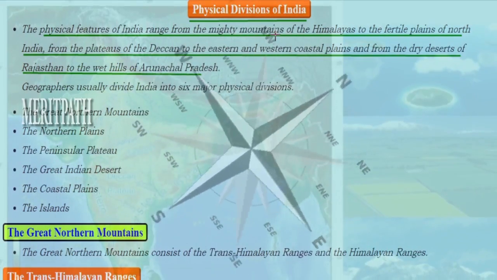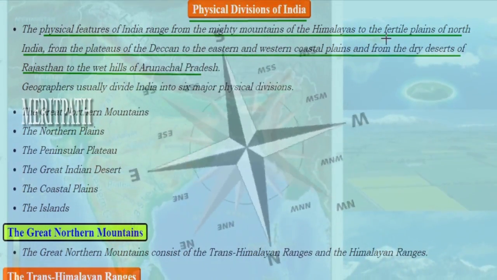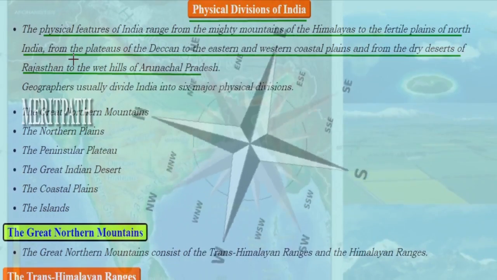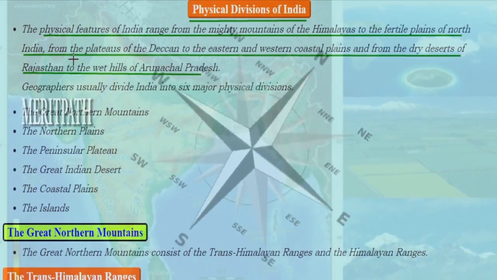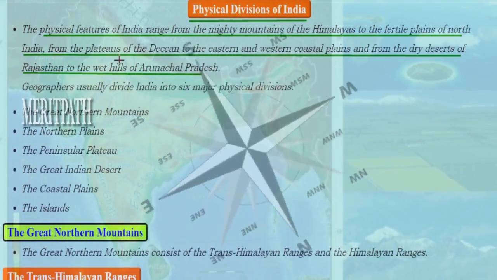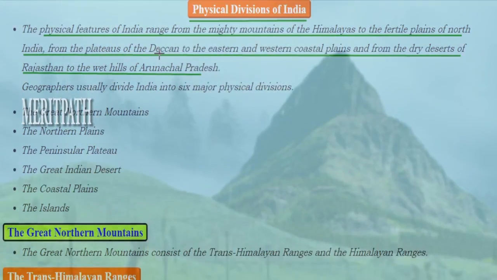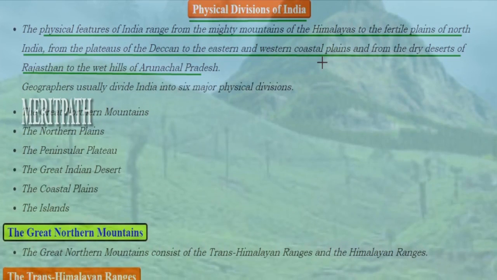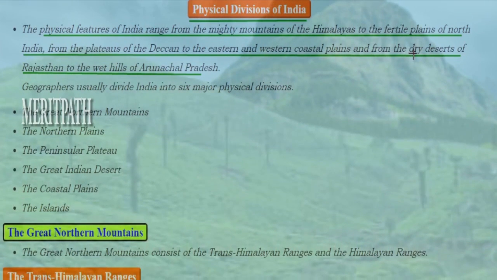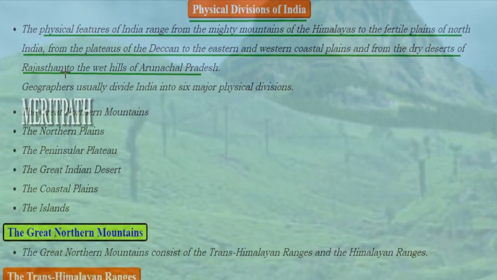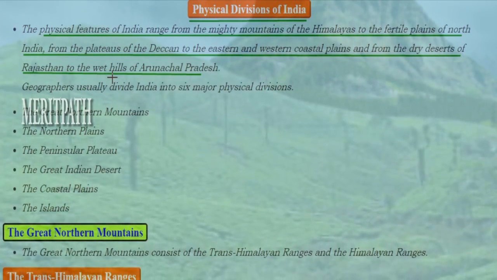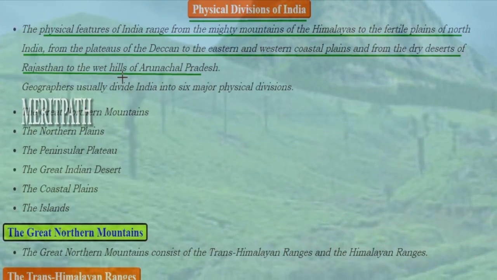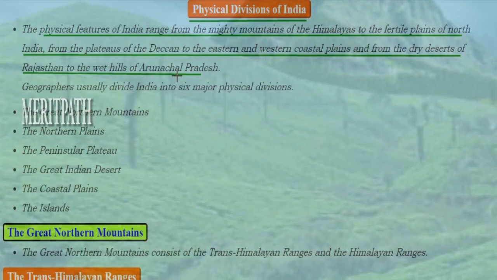So they are the mighty mountains of Himalayas and fertile plains of North India. So on the northern side we have Himalayas, and then the plateaus of Deccan. So we have Deccan Plateau in the south, and then eastern and western coastal plains on the eastern and western side, and we have the dry desert of Rajasthan on the north, and then on the northeast we have wet hills of Arunachal Pradesh.